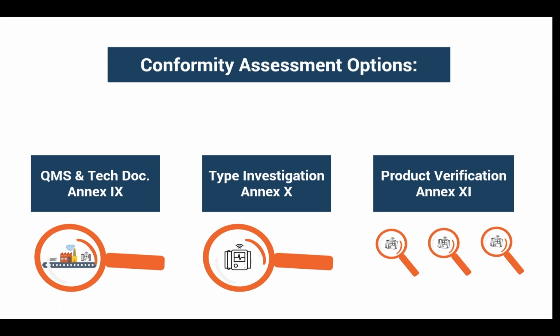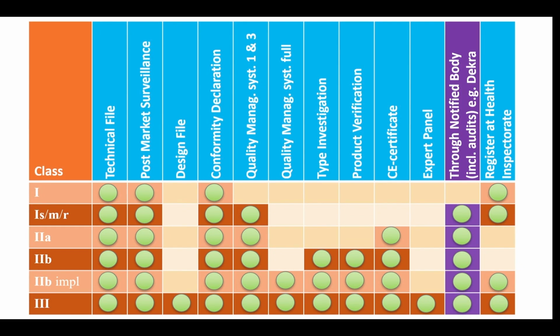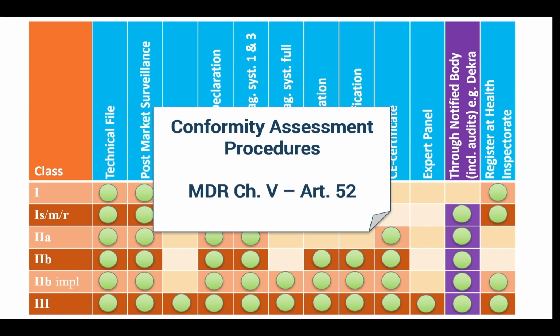But for small production numbers, this can still be cheaper than getting the entire production process certified. Now, you can't just pick whatever conformity assessment approach you want to take, but the MDR does provide some choices depending on the class of device. Those are all extensively described in MDR Chapter 5, Article 52.